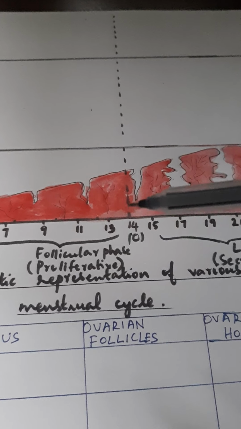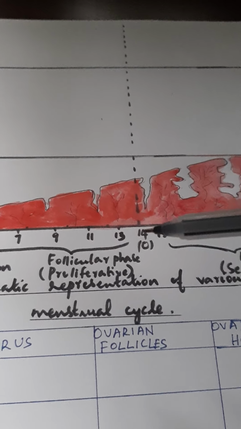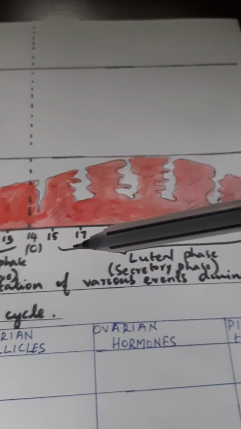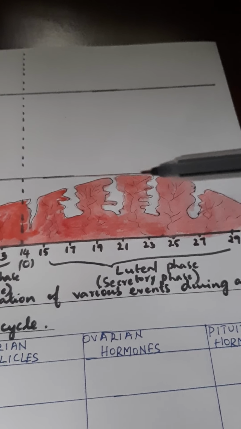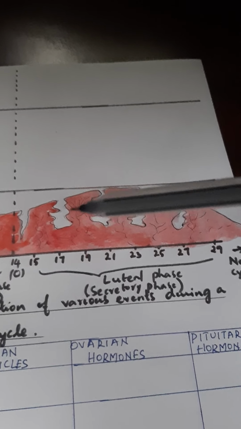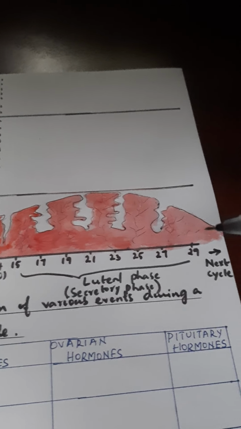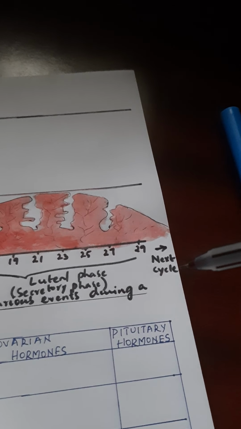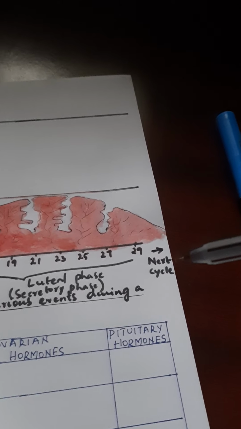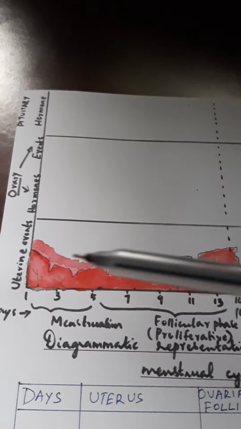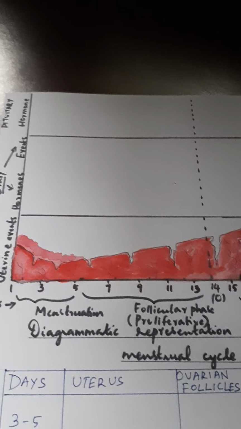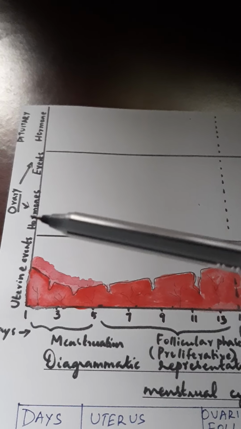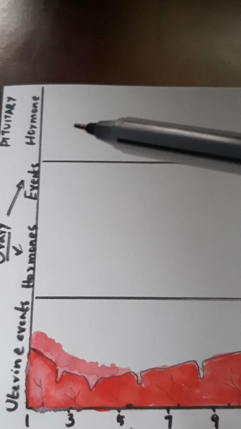And then on the 14th day, it is believed to be the ovulation day. From 15th day onwards, you can see the endometrium lining has regenerated the maximum and it's been maintained. After 28-29 days of the menstrual cycle, the next cycle starts. That means the next menstruation starts. Now whatever changes you see here during the menstrual cycle within the uterus is actually influenced by the hormones produced by the ovary as well as the hormones produced by the pituitary.